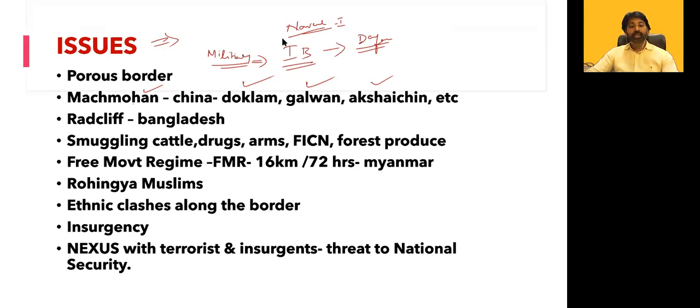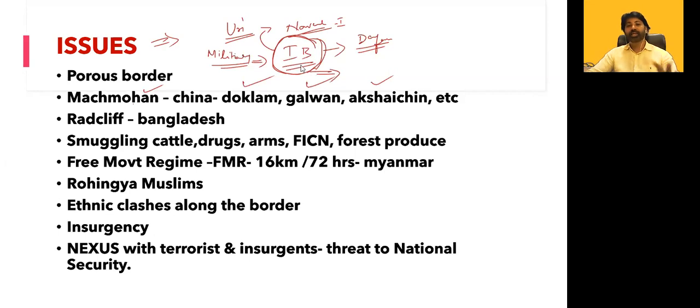But since IB is a major organization, normally if there is any threat to the defense forces, for example, if there is a probable Uri attack and the IB got some information, what the IB will do is immediately pass the message to the Army intelligence. And the Army intelligence should coordinate with whatever information they have, and they need to protect themselves. So the IB's job is passing the information to the concerned department.